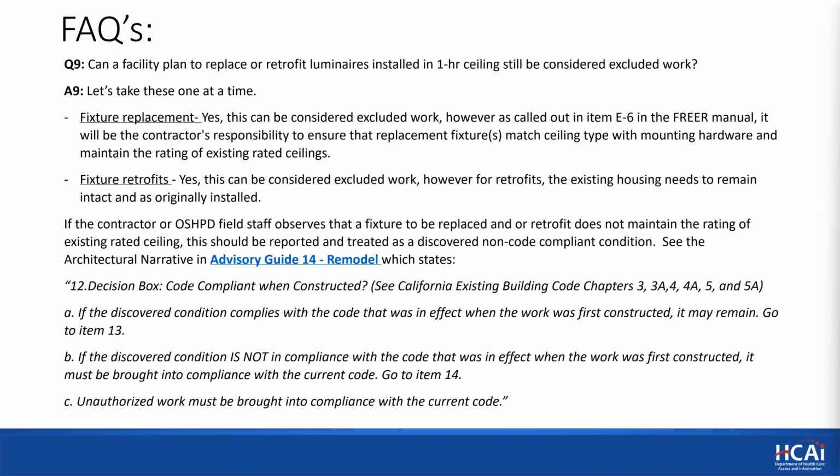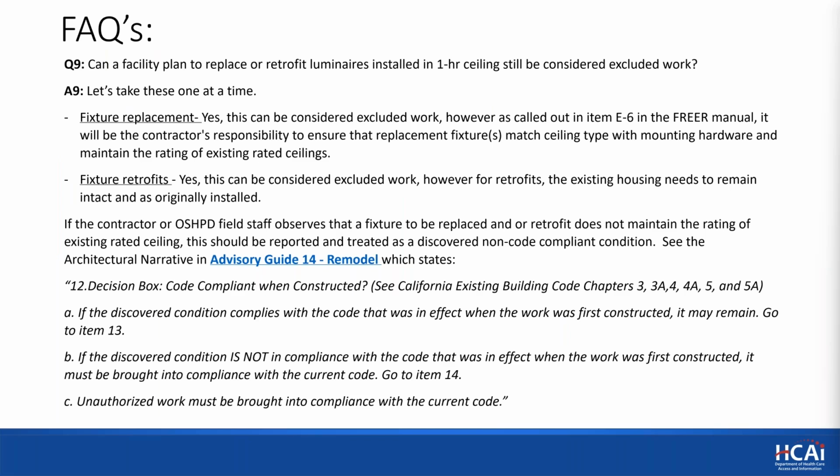So if you're going about doing your work and you see work that's put in place that doesn't maintain the rating of the ceiling, that should be brought to the Oshpond's attention. And then Advisory Guide 14, which is the remodel guide, talks about if the discovered condition applies with the code that was in effect when the work was first constructed, it will remain.